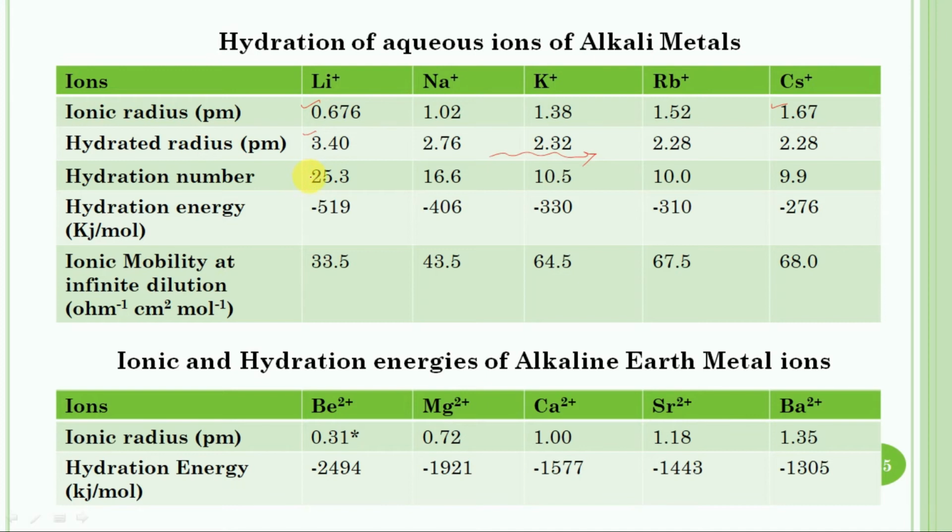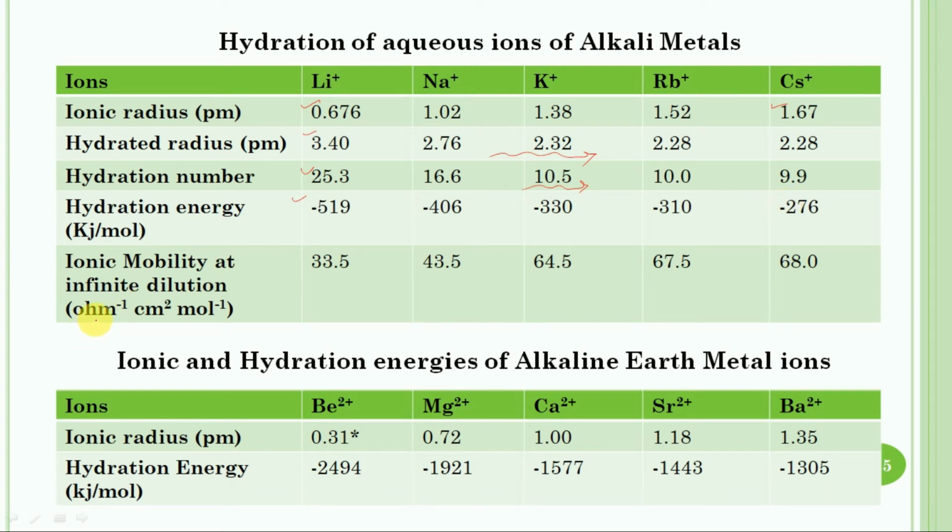Similarly, the hydration number is maximum in the case of lithium plus, and it also decreases as we move down, having the least value for cesium plus. In the case of hydration energy, the maximum negative value belongs to lithium plus, and the minimum negative value belongs to cesium plus.